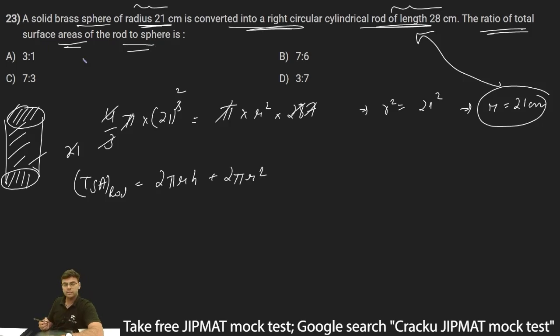So 2 pi r h plus 2 pi r square. I can take 2 pi r as common into r plus h. So this will be equal to 2 pi into 21 into radius 21 plus height 28. So 21 plus 28 is 49.